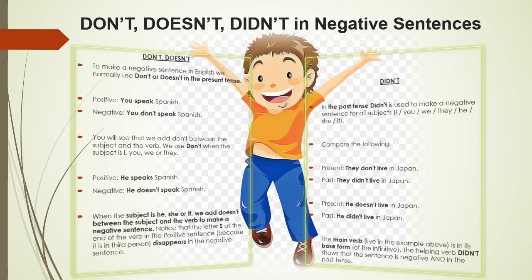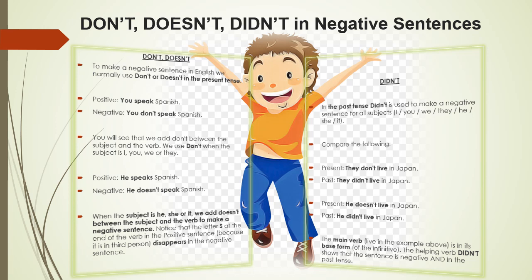Here you can see that don't is placed between you, which is the subject, and speak, which is the main verb. Let us look at another example. He speaks Spanish. It gets transformed into the negative sentence, "He doesn't speak Spanish," which again means that doesn't sits between the subject he and the main verb speak.